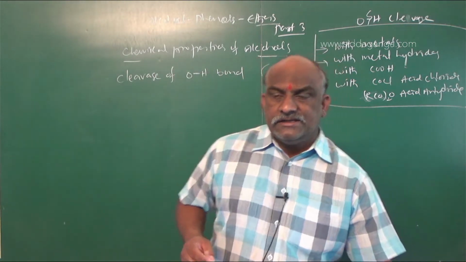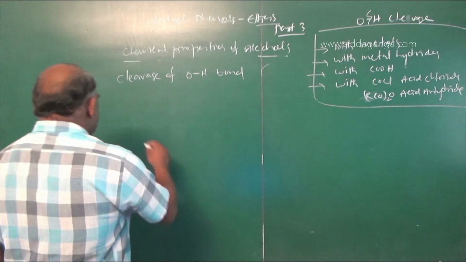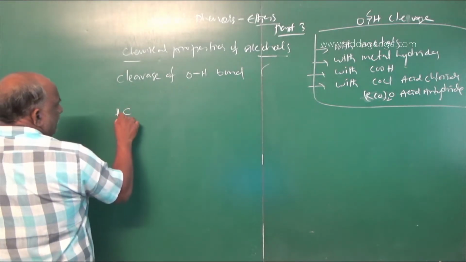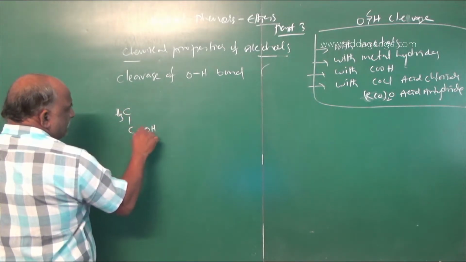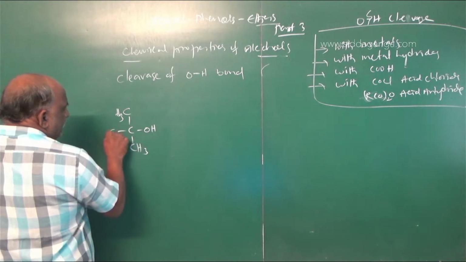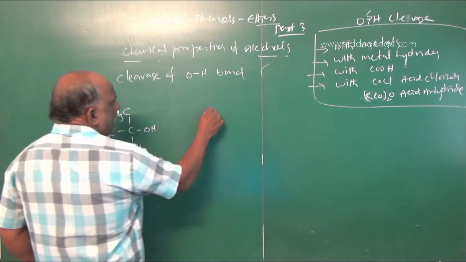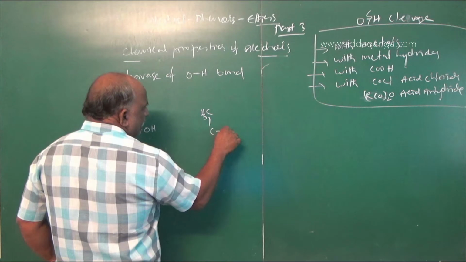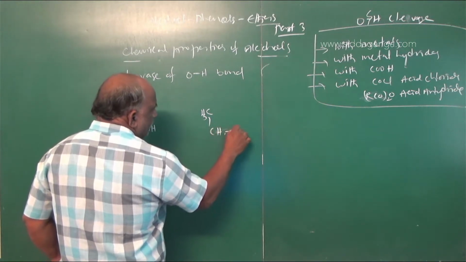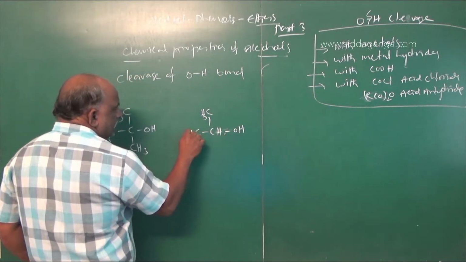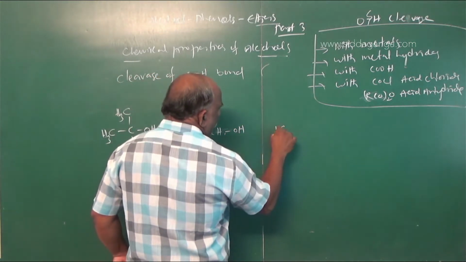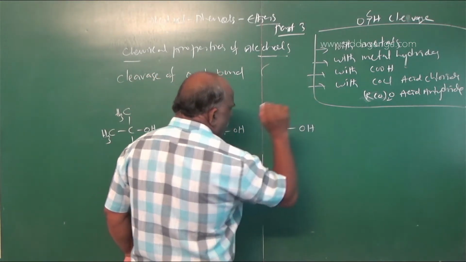Alcohols are weak acids. We should consider three types of alcohols. Tertiary alcohols: CH3 single bond C-OH single bond CH3, CH3. Secondary alcohols: CH3 CHOH single bond CH3. Primary alcohol: CH3OH.